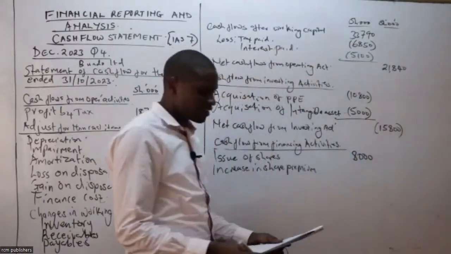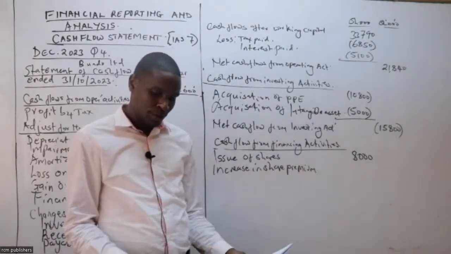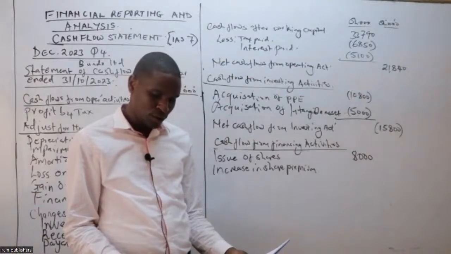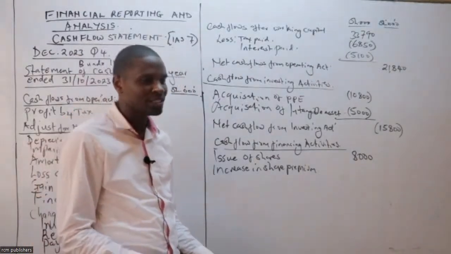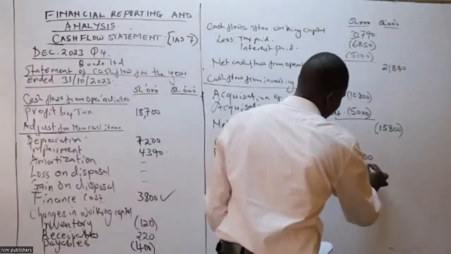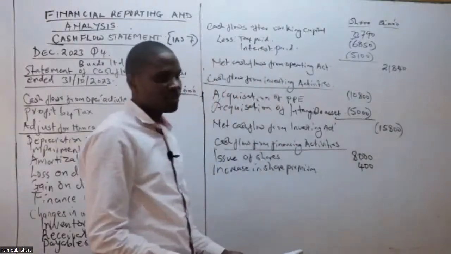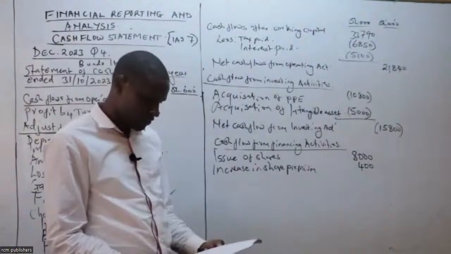Can you give me the value of our share premium? Tuko na 3,000 and then mwanzo tulikuwa na ngapi? 26. Therefore, there was increase of 400 like that. Done. Then we look at the other item that we have been given here.